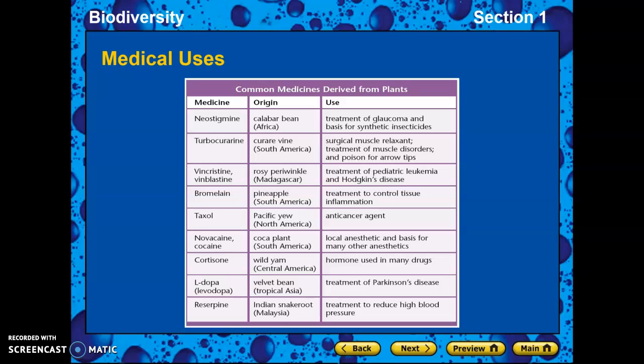Here's just a list of some of the things that we use for treating certain things, like Taxol, which is from the Pacific Yew. It's found in North America, and it's found to be an anti-cancer agent, which means that it's against cancer. So that's good. Cortisone, you may have heard of that before. It comes from wild yam in Central America, and that is used in a lot of drugs to help with pain.